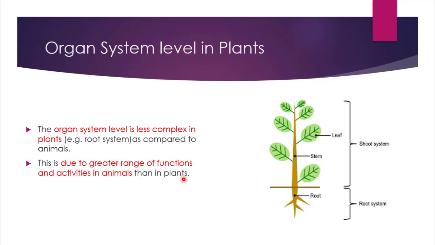But in case of plants, there are only two important functions like photosynthesis and respiration. And for these two processes, shoot system and root system are enough. So the plants do not have any organized or modified high level of organ system. They do have the organ system, but not as complex as compared to the animals. So students, this was all about the organ and organ system level in animals as well as in plants.